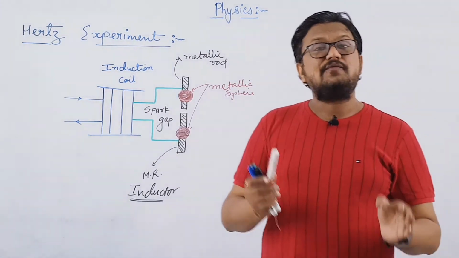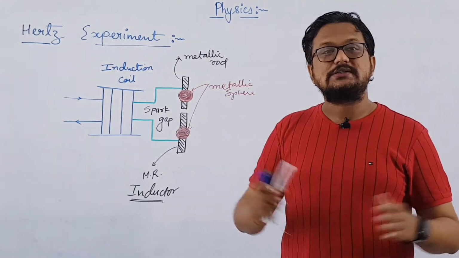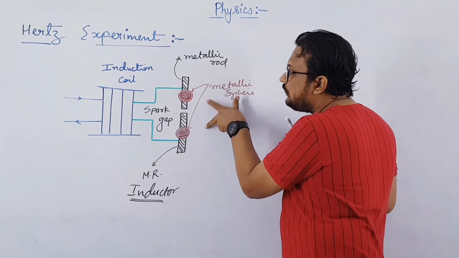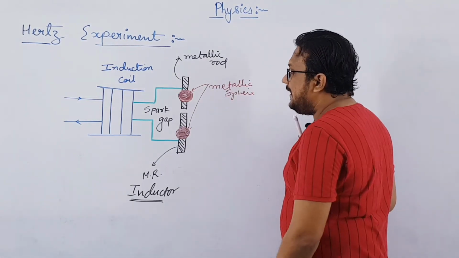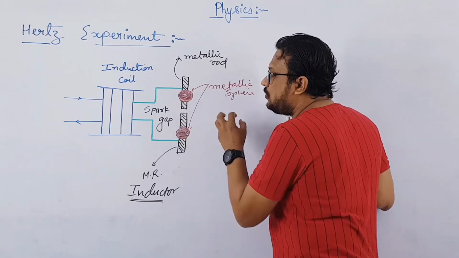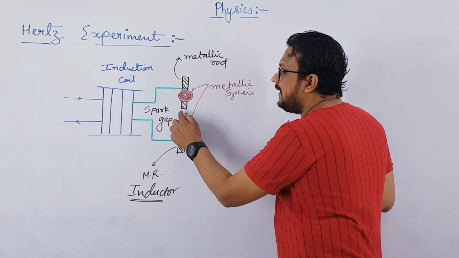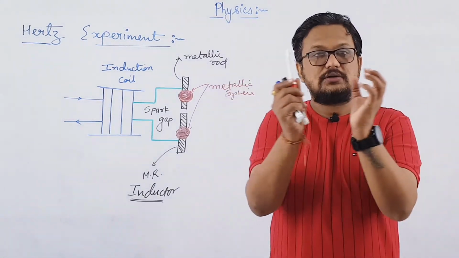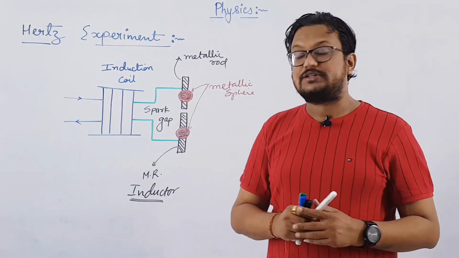The arrangement was such that these two spheres can roll towards each other. ये दोनों sphere एक दूसरे की तरफ roll कर सकते हैं, right? And they will meet each other, or you can say they will touch each other at this spark gap. जो spark gap है वहाँ पे ये दोनों sphere will touch each other, right?